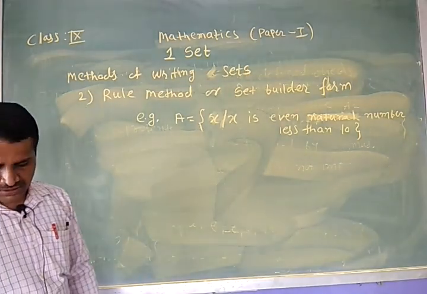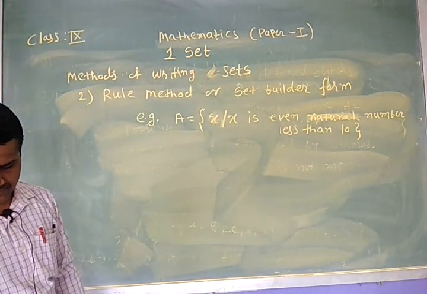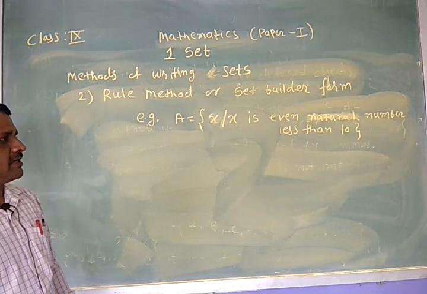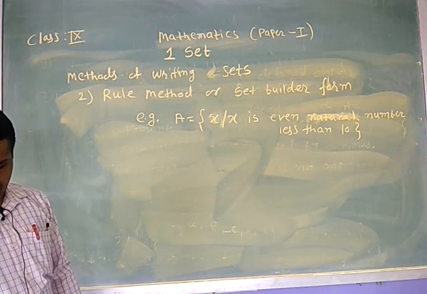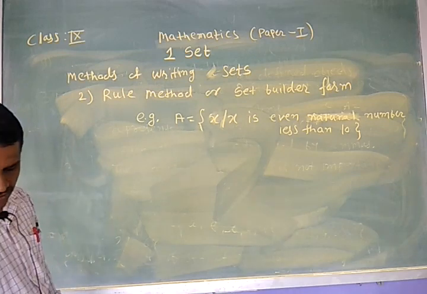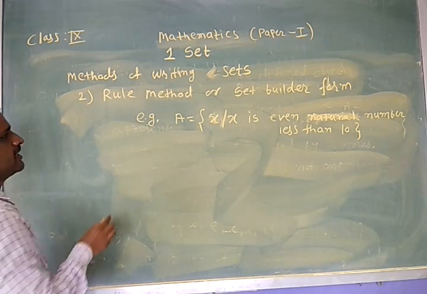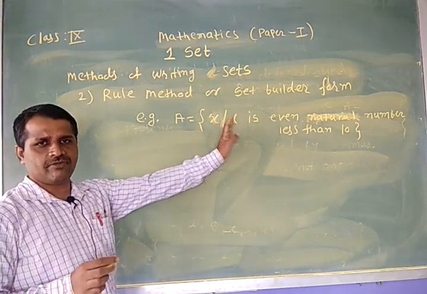Then what is the rule method? In this method we write the general element using a variable.